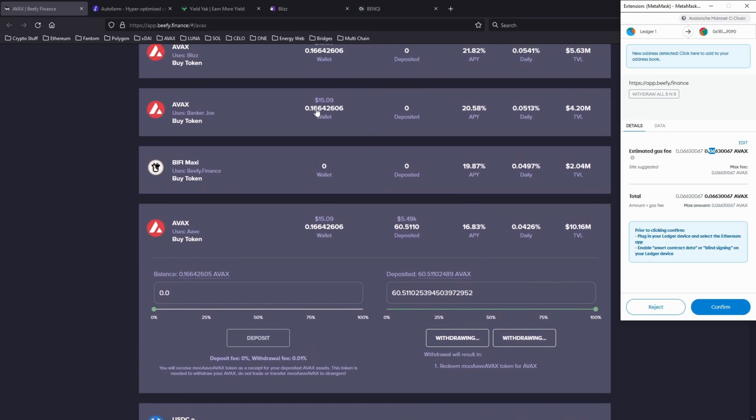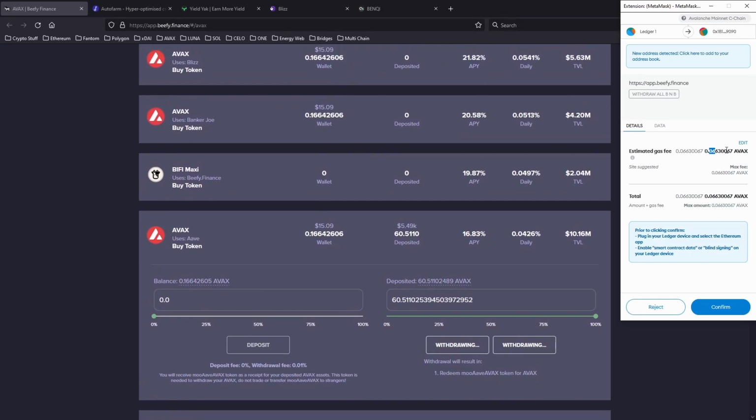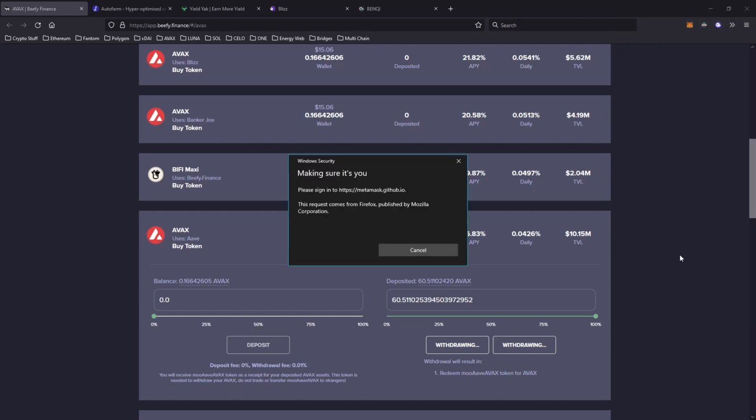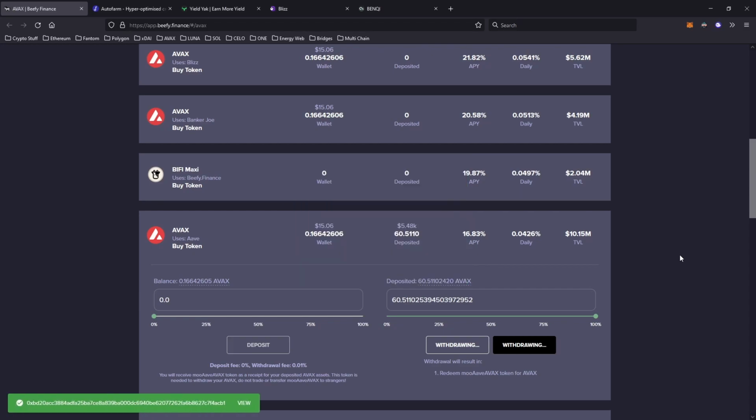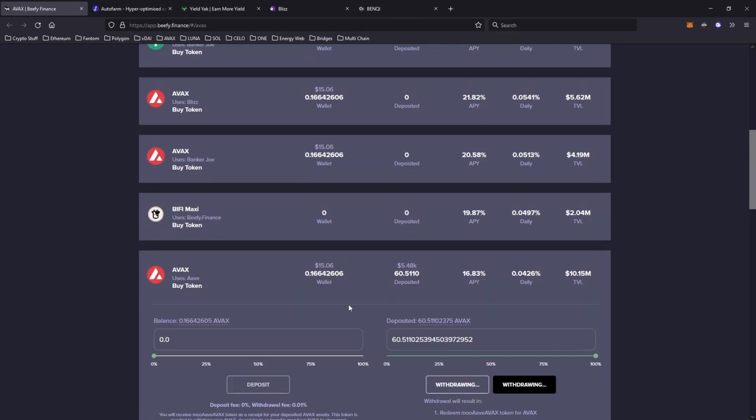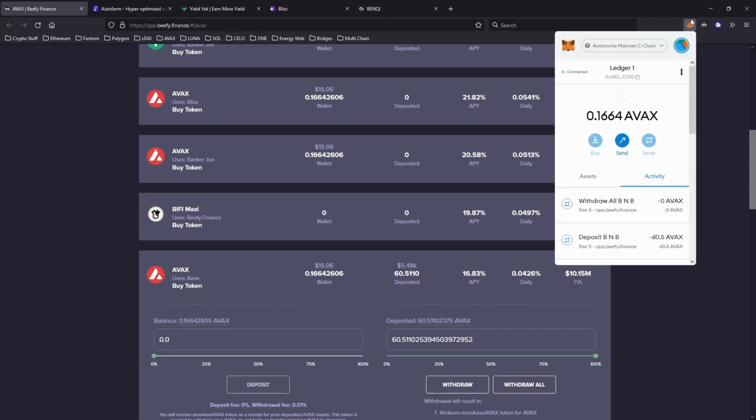So before going to a higher yield farm, I note, is it worth taking it to another farm with the fees being so high? So just for this video, I'll show you, let's say it is. So I'll go confirm, and I've got a Ledger, so let's confirm it on here, and that's all done. Now it should come back in my wallet in a few seconds. There we go, just got a MetaMask notification on my other screen. Let's check my wallet. There we go, it's been updated.